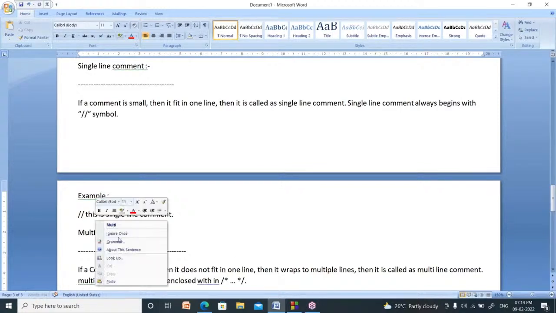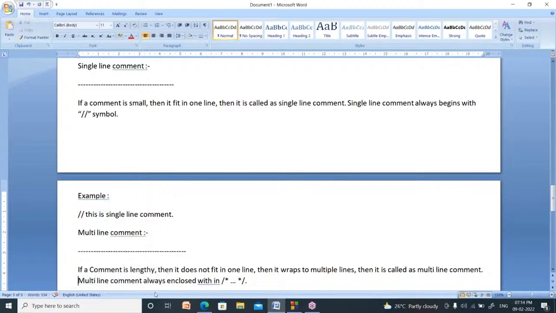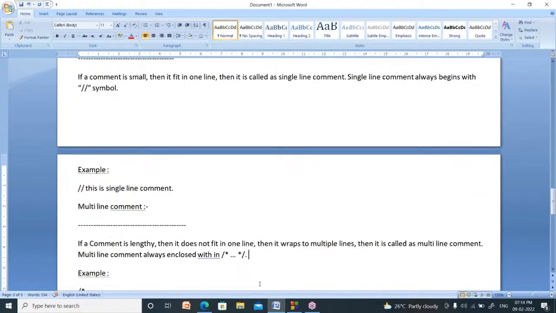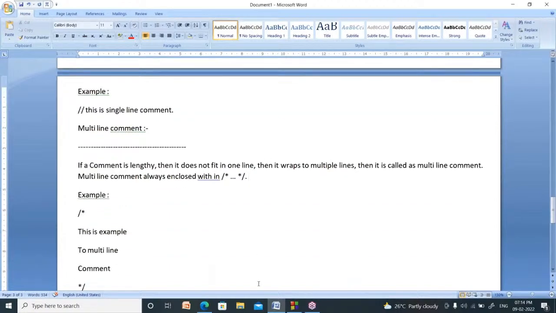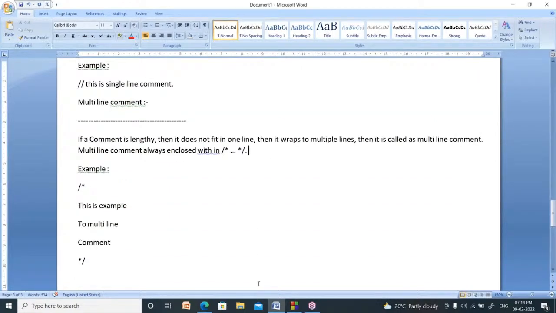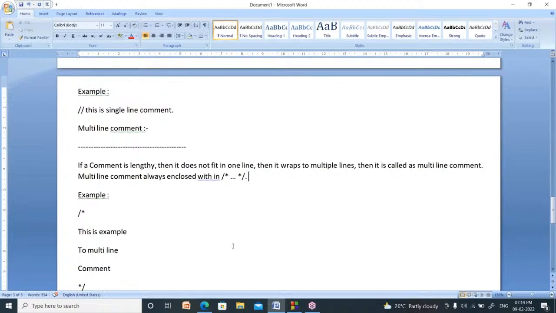A multi-line comment is always enclosed within these two symbols: slash star, ending with star slash. The example is this one. This is for today's class.